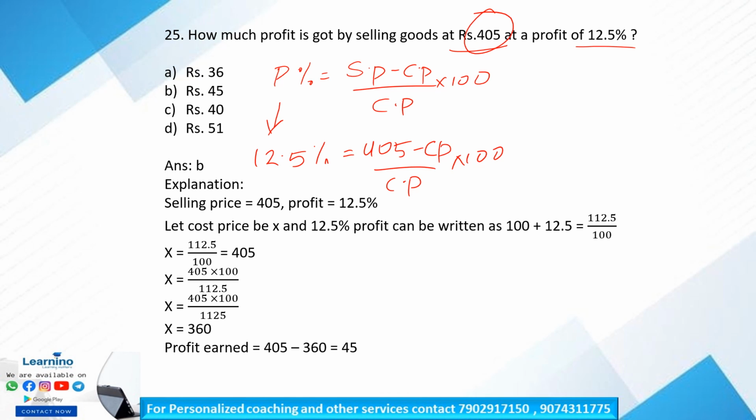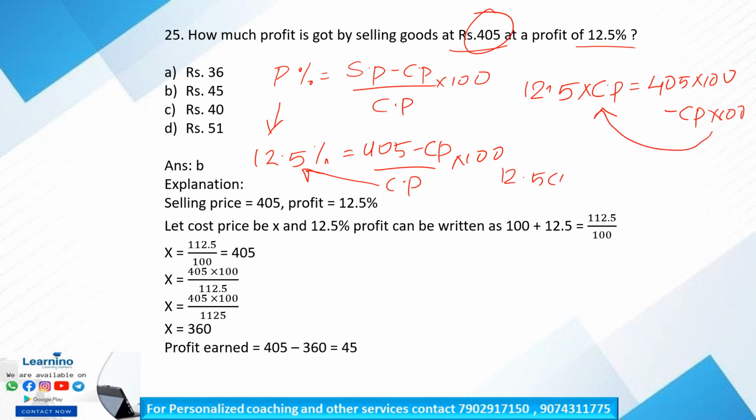So on the left hand side, 12.5 into cost price is equal to 405 into 100 minus cost price into 100. Bringing the cost price to this side, 12.5 cost price plus 100 cost price is equal to 405 into 100.